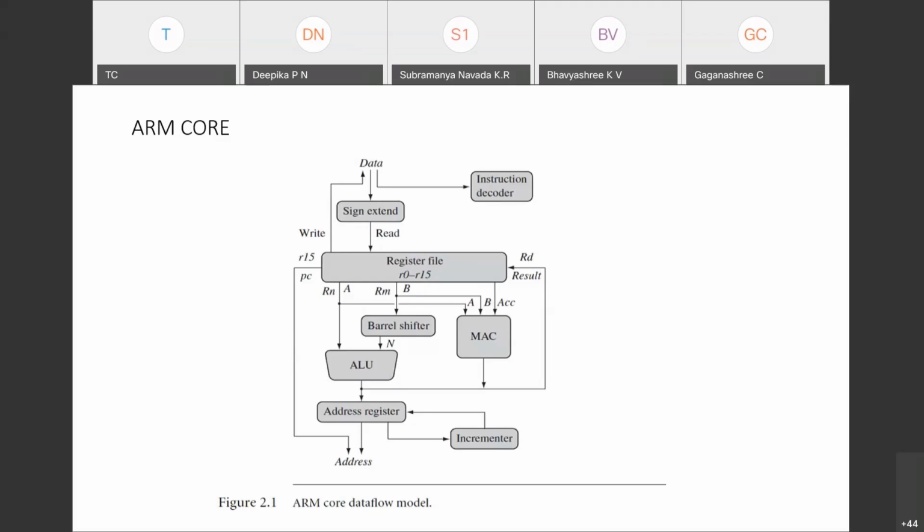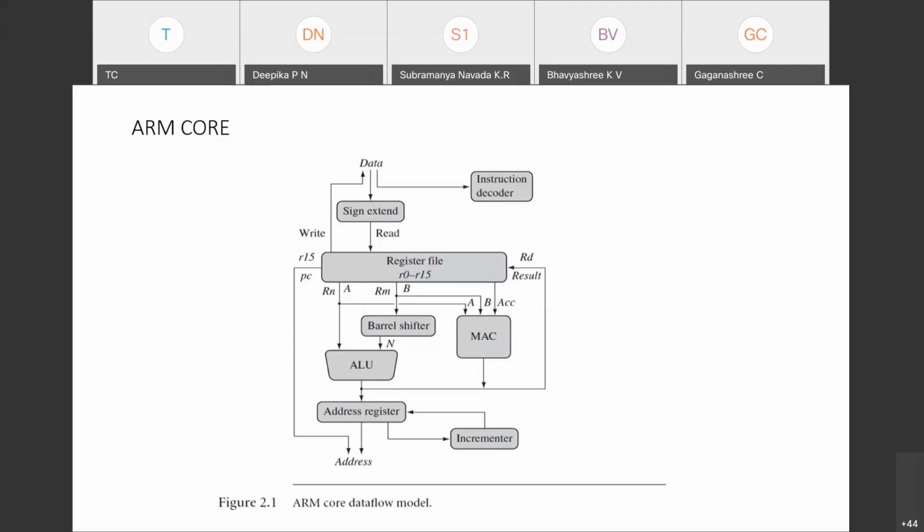What is the data which should be added to the register? That 05 is called the operand. So an instruction has an opcode and an operand. Why does it have an opcode and an operand? Because the instruction decoder converted the instruction into the opcode, and the operand is nothing but the direct number, a hexadecimal number, 05 let's say. So both instruction and data are represented as data only. That data comes to the sign extend block.